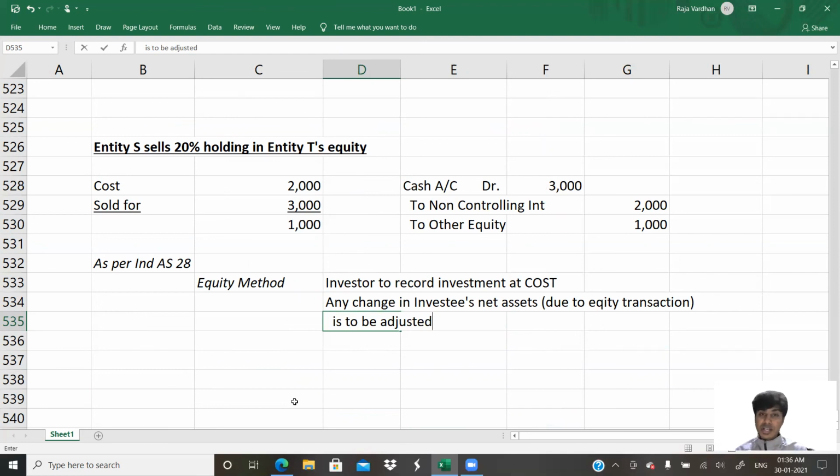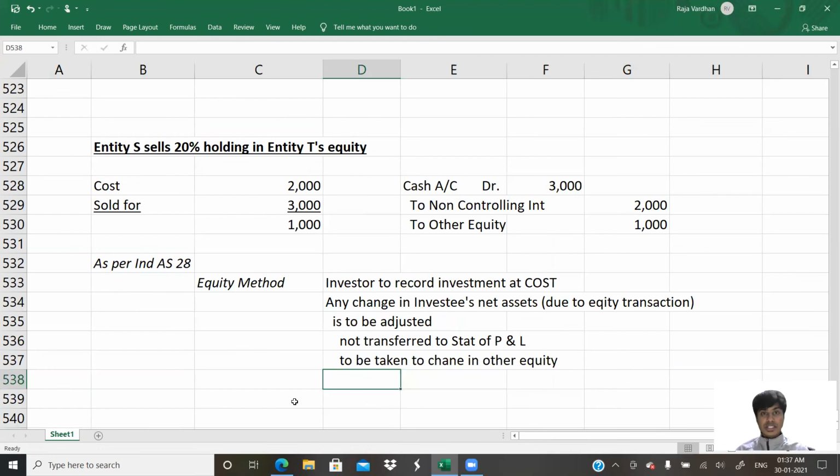Where do we make the adjustment? Do we take it to the P&L account? The answer is no. It should be made by taking it to other equity, or changes in other equity. It is not transferred to the statement of profit or loss. It is to be taken to change in equity. You guys get that?